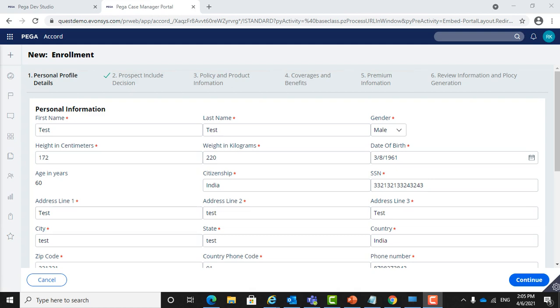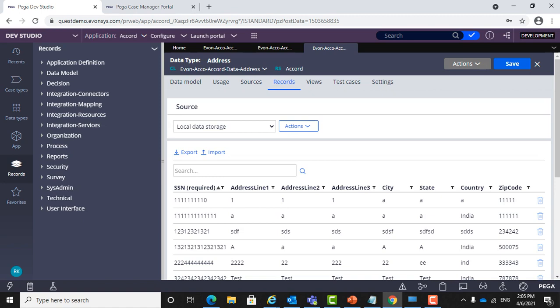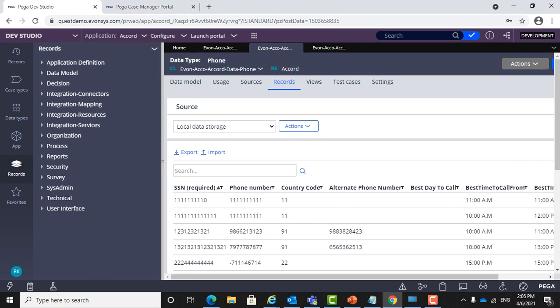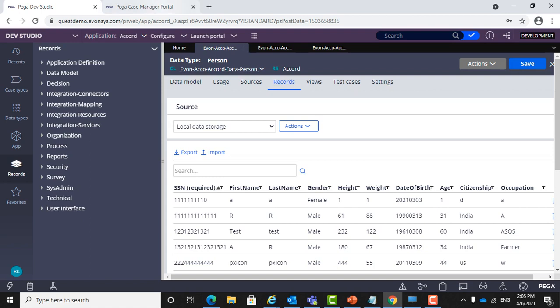Accord has defined certain entities like person, phone, address. A snapshot of the Accord data model was presented in the PPT shared along with this application, and the same has been developed in Pega. We have used internal Pega data tables to depict the data model that was standardized by Accord. For address, this is the data table which we have created. For phone, this is the data table, and for person, this is the data table.